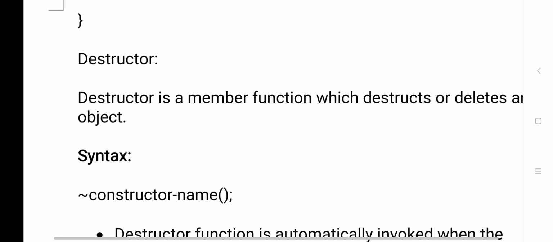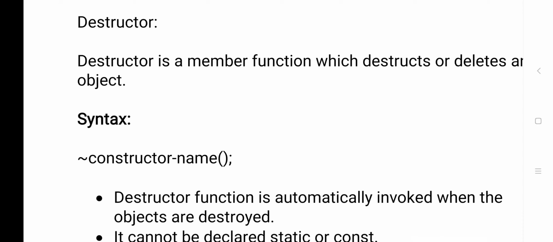Now destructor. It is the opposite of the constructor. When an object is created, the constructor will be executed automatically, so memory will be allocated to that class. But here we have one more concept called destructor. When the program execution is over, the objects should be closed, and that is done by the destructor.